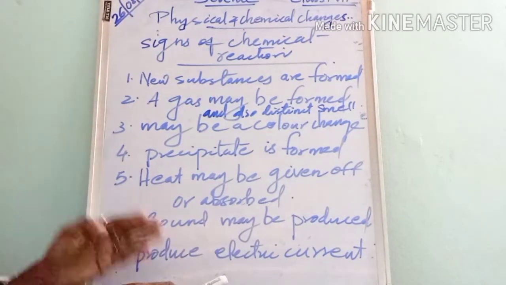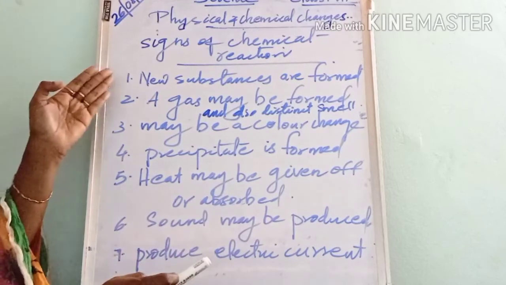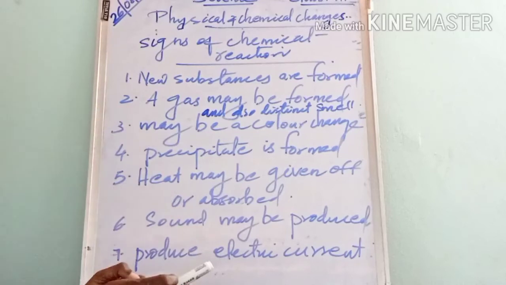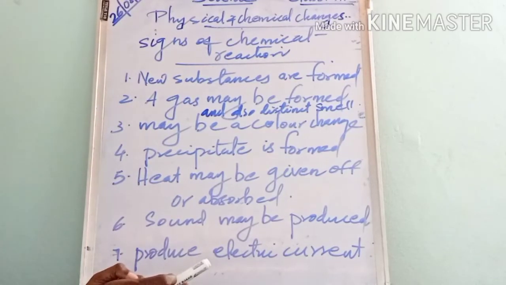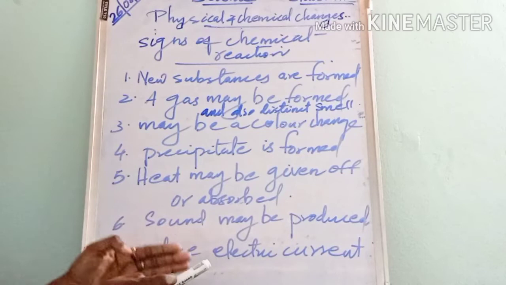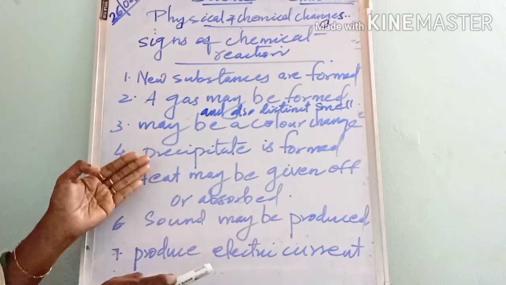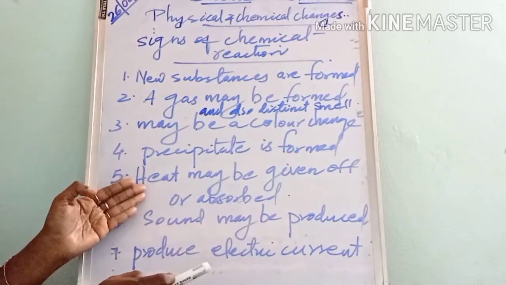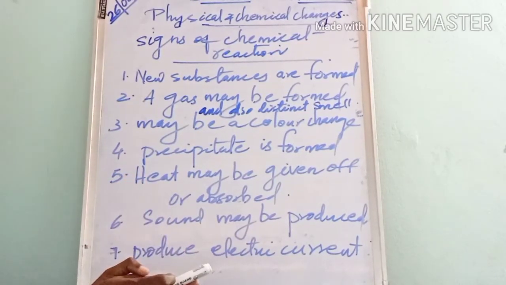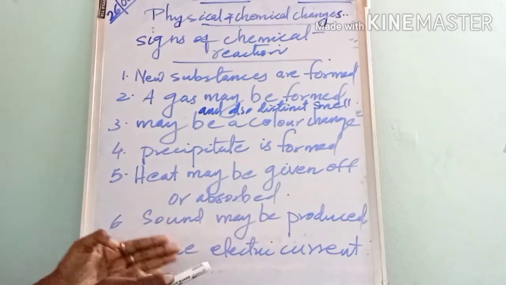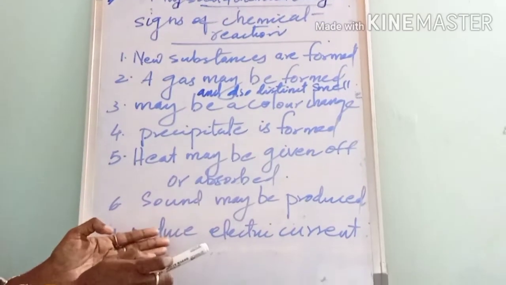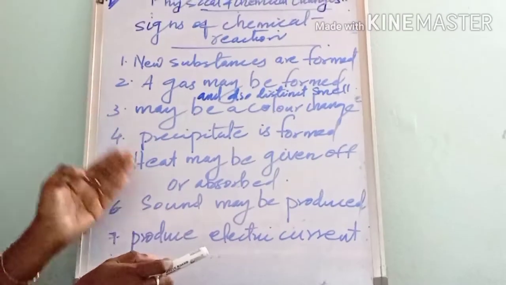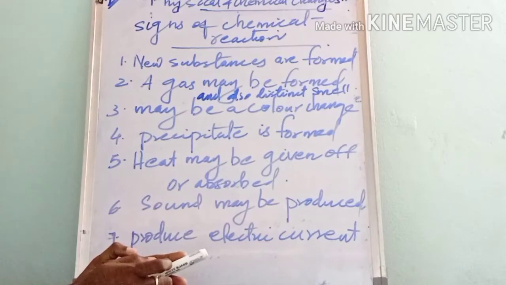The first is that as a result of chemical reaction, new substances are formed. The second is that a gas may be formed and a distinct smell. Then there may be a change in color. Then as a result of chemical reaction, a precipitate may be formed. Then heat may be given off or absorbed. Then sound may be produced. Last, due to some chemical reactions, electric current is produced. These are the signs of chemical reaction.